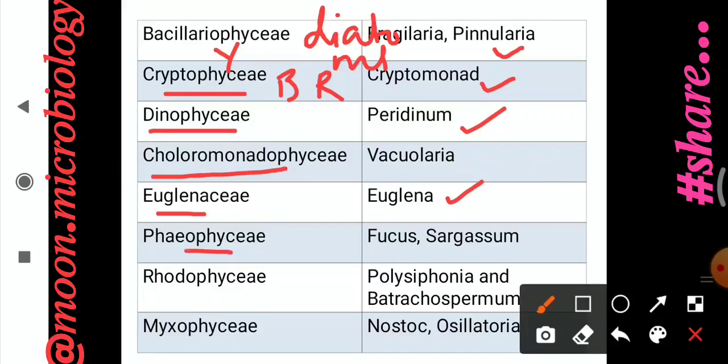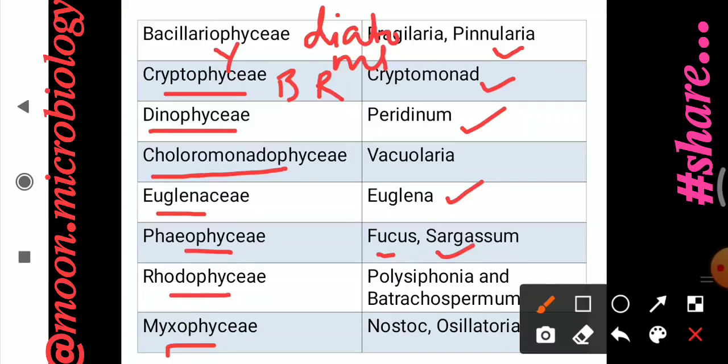Then there is Phaeophyceae, Rhodophyceae and Myxophyceae. The example of Phaeophyceae is Fucus, Sargassum. Example of Rhodophyceae is Polysiphonia and Batrachospermum, and Myxophyceae is Nostoc and Oscillatoria. These are the examples and the classes.